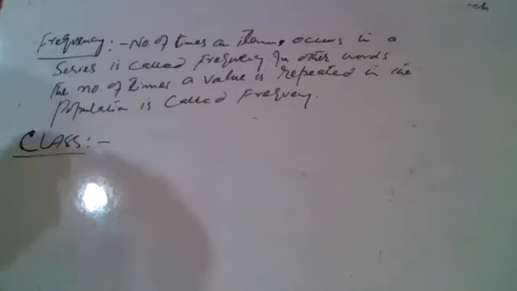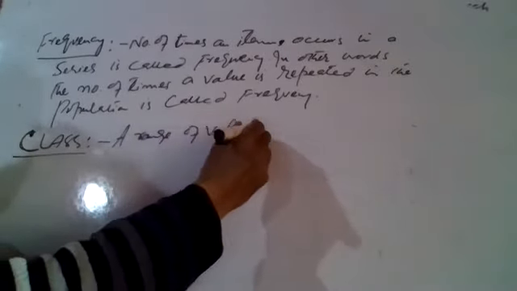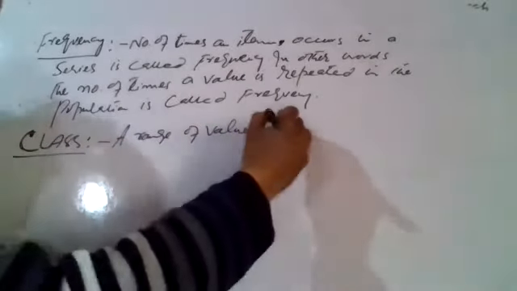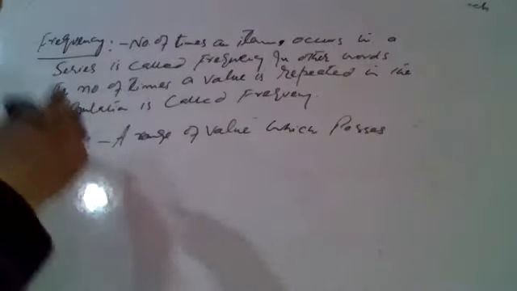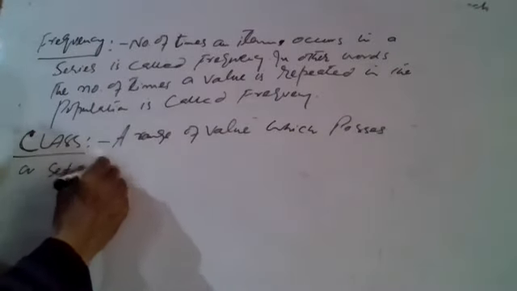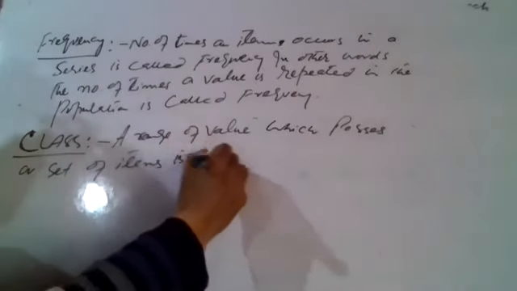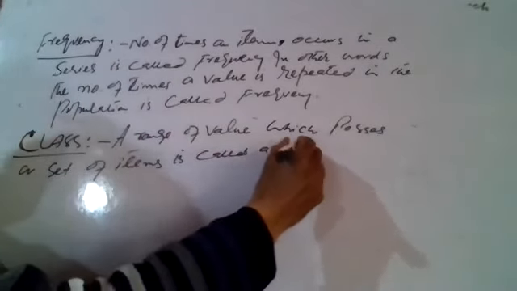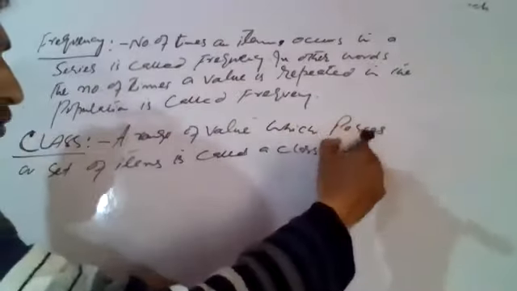A range of values which possess a set of items is called a class. Every class has two limits.